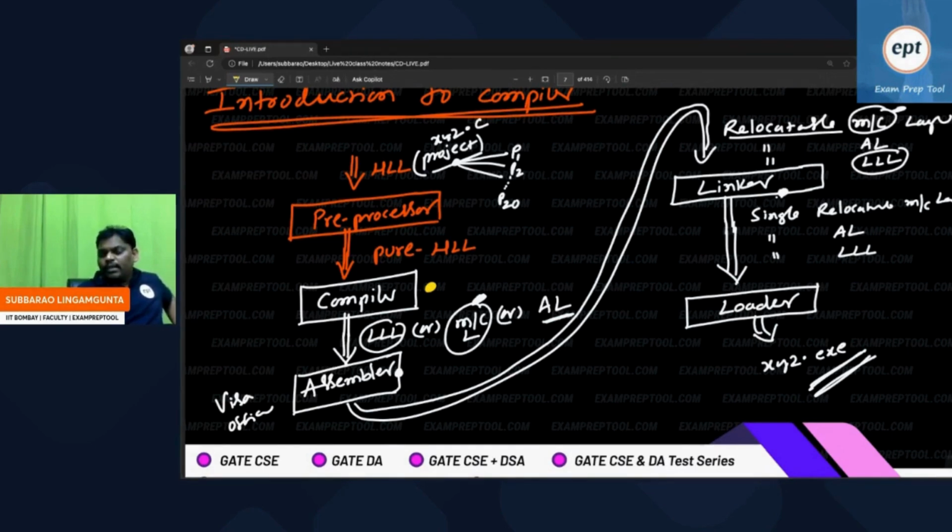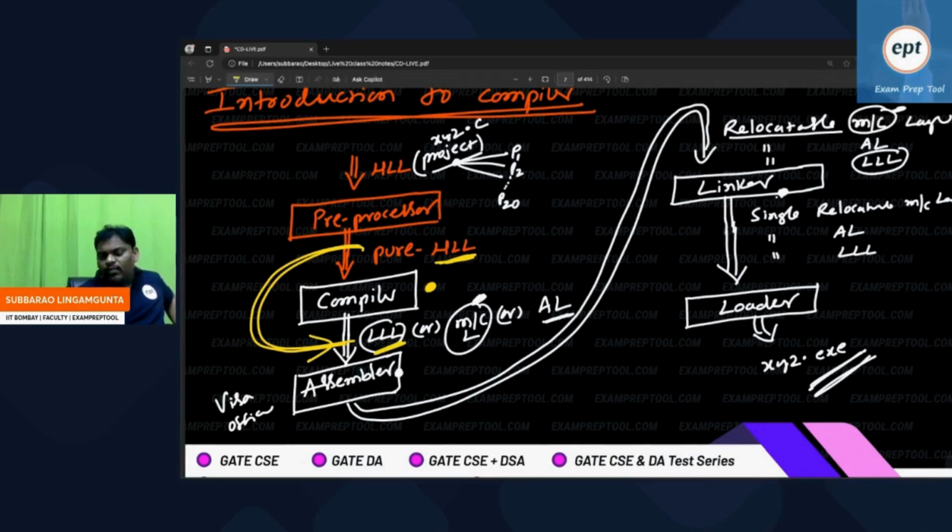If anyone says compiler input, say high level language, output low level language, simply say this. Compiler input output this only. Compiler input is high level, output is low level. That's it. Then what about preprocessor?